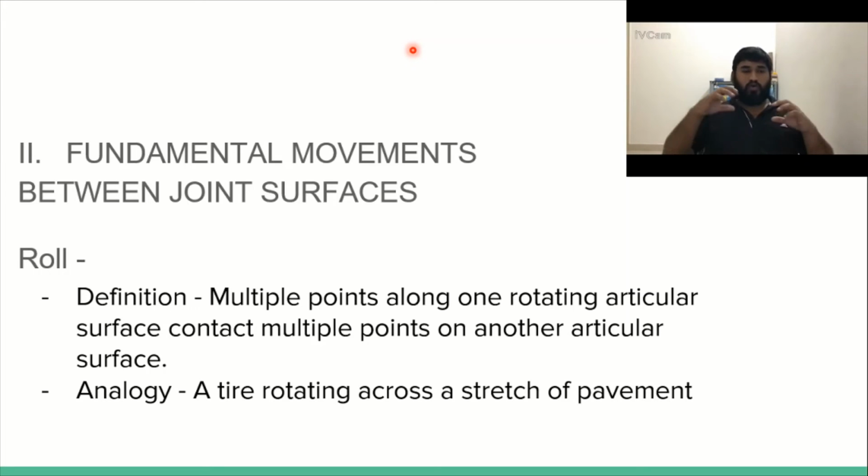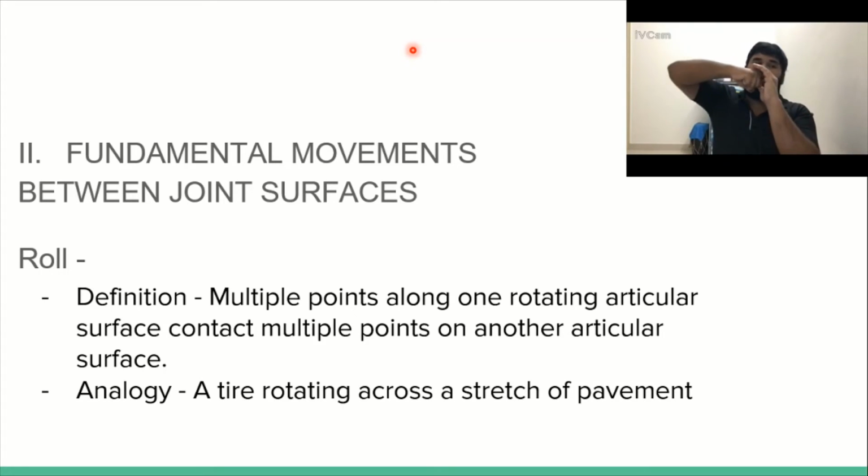To put it into perspective, see the movement which happens in my hand. One, you have the roll. Say that this is the humerus and this is the glenoid cavity. So this is a roll and this is a slide. For an abduction to happen, two things have to happen: one is a roll, second is a slide. And then you have one more movement. It is called a spin.